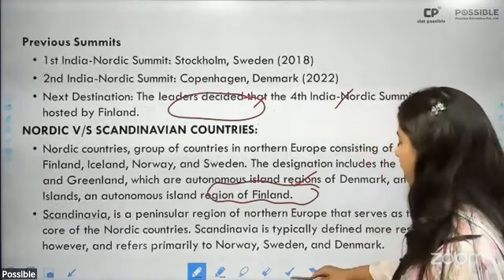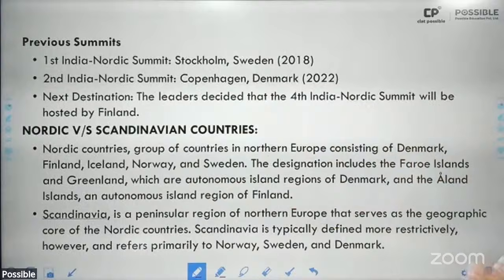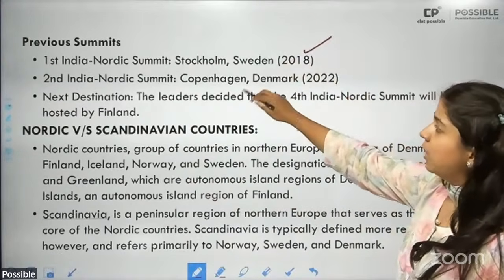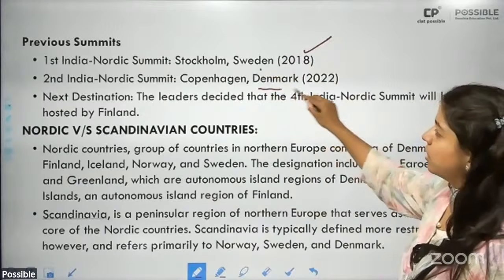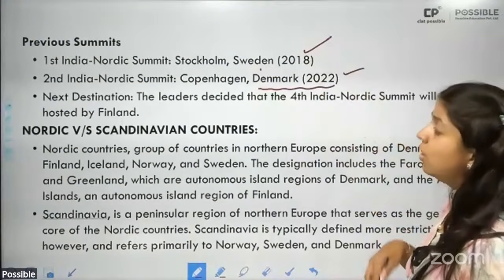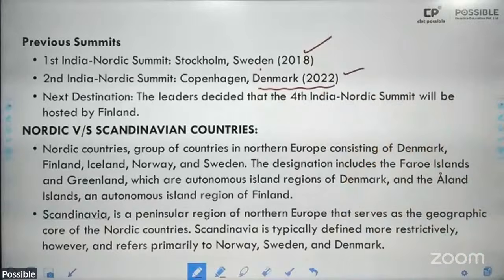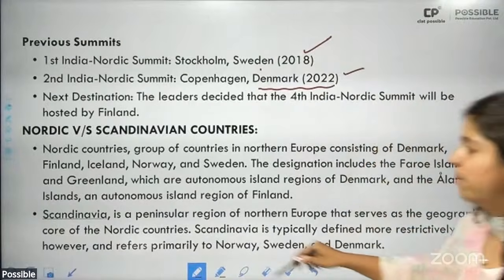Previous summits, India and Nordic countries. The first summit was in 2018. It was in Stockholm, Sweden. The second one was in Copenhagen, Denmark in 2022. This year, the third one took place, and now the next one will be hosted by Finland.